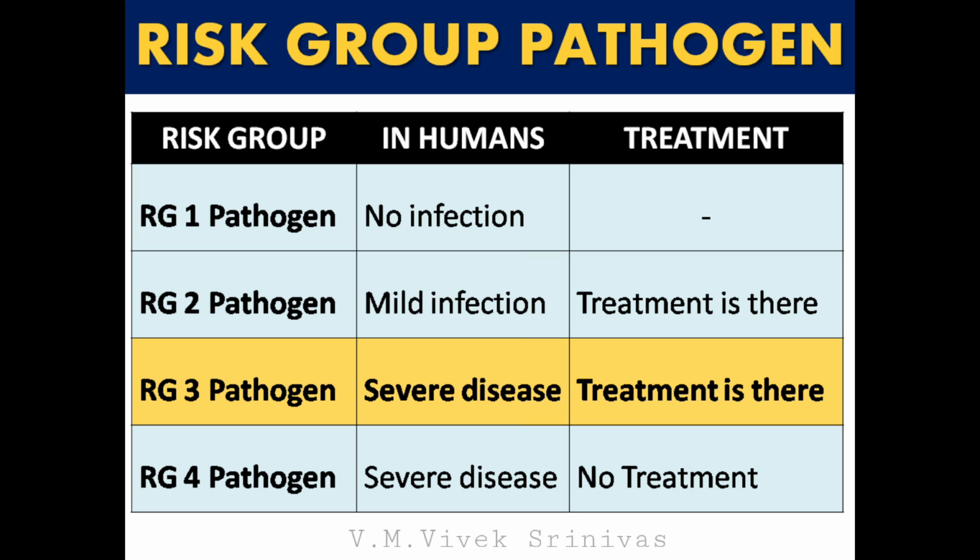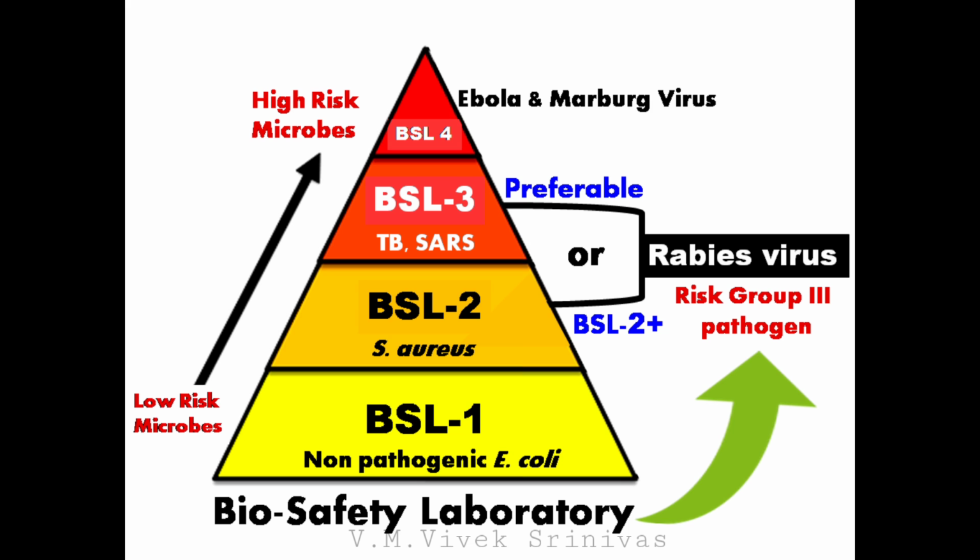And agents which cause serious infection in humans, and for which treatment is not available, are classified as risk group 4 pathogens. So, in rabies, the virus causes serious infection in humans, and the treatment is available. So, it is grouped under risk group 3 pathogens, and must be handled only in laboratories with biosafety containment level 3 facilities.